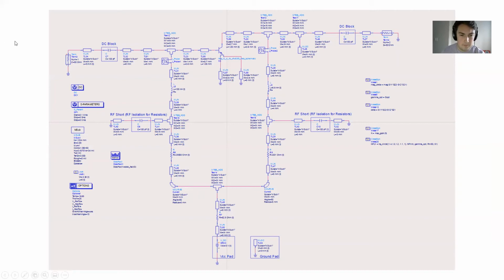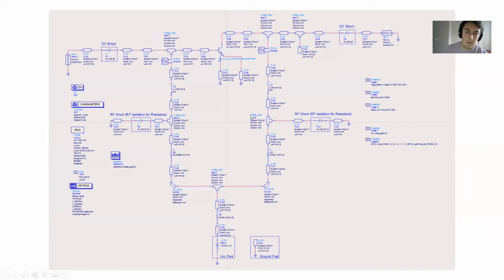Then I have my two resistor values, or three resistor values here actually, that I used for biasing. You have my 5 volts on the bottom here, and I bias based on what my initial biasing was in my simulation. Those values were eventually tuned, and I found the right biasing that worked for the way my matching was set up and the way the rest of the system was set up when there were more considerations, elements, losses, things like that.